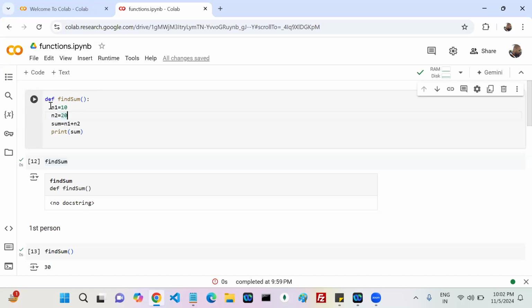Sir, what does lifetime mean? The lifetime of n1: n1 can be used within the function only. Whenever you call a function, n1 is defined. Whenever the function ends, n1 is destroyed. If you write n1 outside, then n1 is always alive, always available. Got my point? Yes, sir.